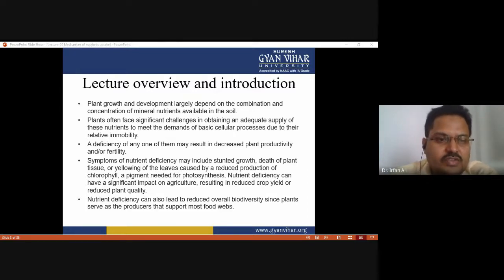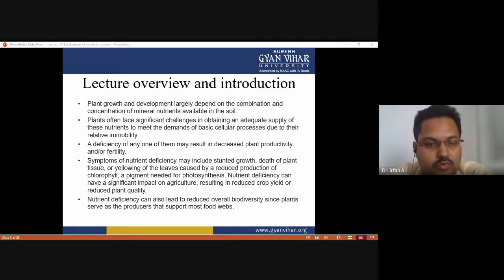Various symptoms of nutrient deficiency include stunted growth of the plant, which leads to the death of plant tissue or yellowing of the leaves. Ultimately, all these deficiencies are caused by reduced production of chlorophyll, a pigment needed for photosynthesis.